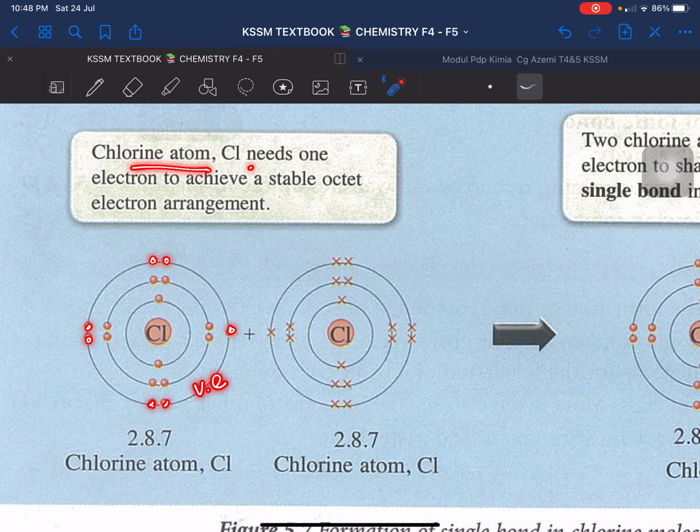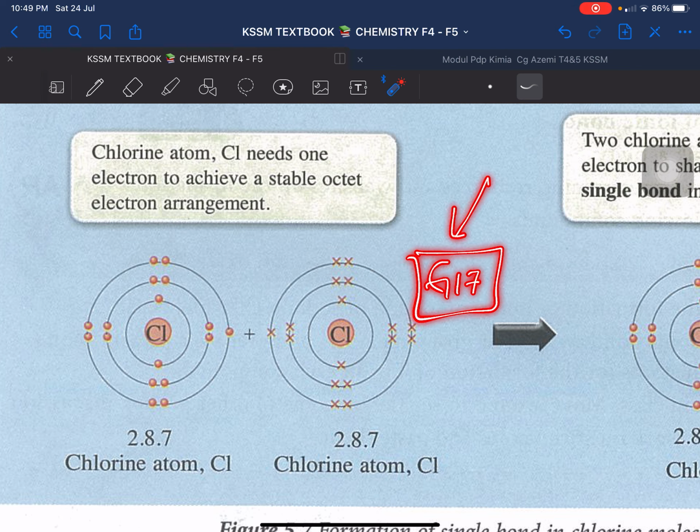So chlorine atom needs 1 electron lagi. It needs 1 more electron to achieve a stable octet electron arrangement. So how is it going to achieve the SOIA? Macam mana mau capai itu kestabilan adalah by sharing. Kenapa share? Sebab mereka berasal daripada grup 17. Jadi kenapa? Because ini adalah non-metal. Hanya non-metal saja yang boleh share elektron, berkongsi.